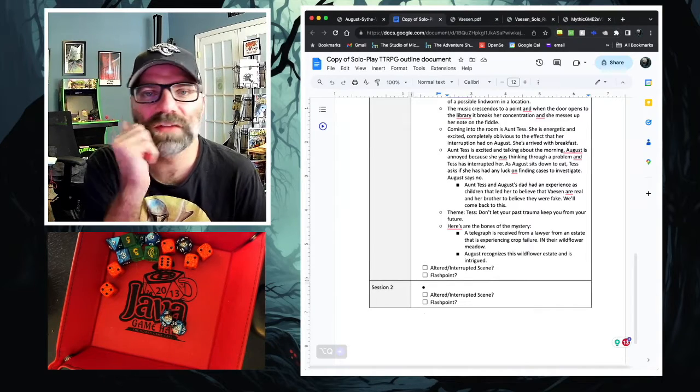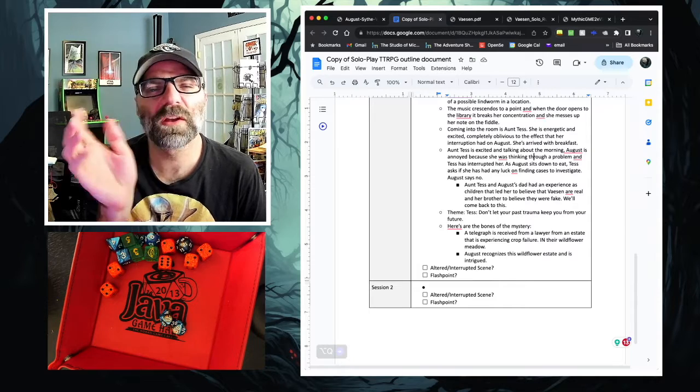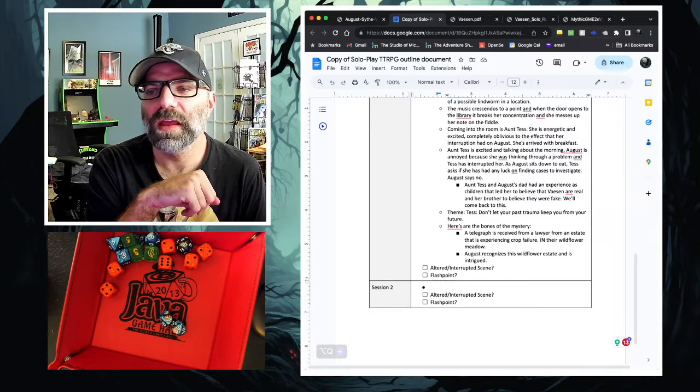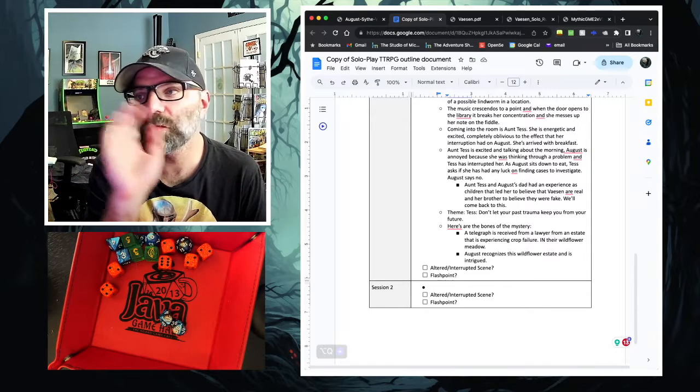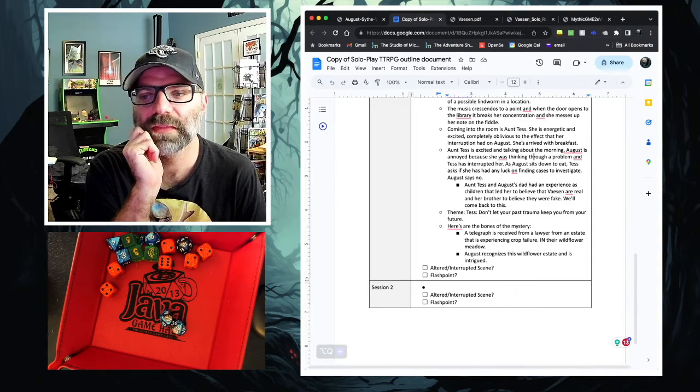In the letter is an invitation to come out to the estate and observe the phenomenon for itself. Maybe the letter says something to the degree of, you simply have to see it to believe it, and invites her out to the estate, which is maybe out in the countryside outside of the town. It's a big sort of mansion or something like that.